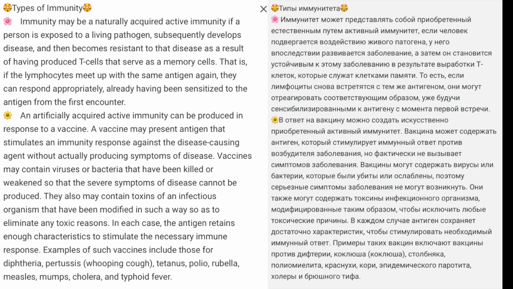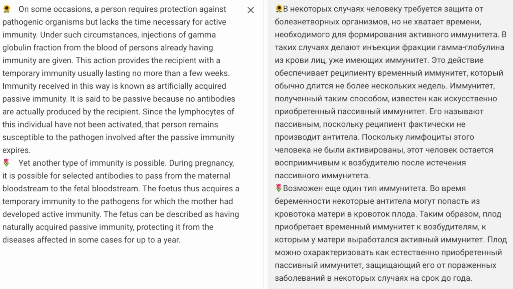Examples of such vaccines include those for diphtheria, pertussis, whooping cough, tetanus, polio, rubella, measles, mumps, cholera, and typhoid fever. On some occasions, a person requires protection against pathogenic organisms but lacks the time necessary for active immunity. Under such circumstances, injections of gamma globulin fraction from the blood of persons already having immunity are given.